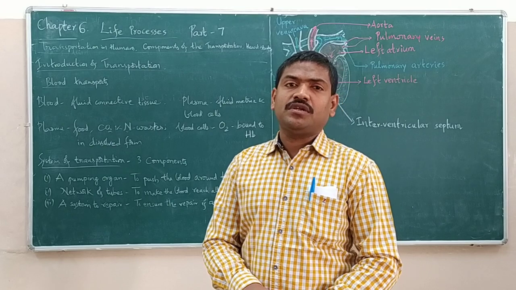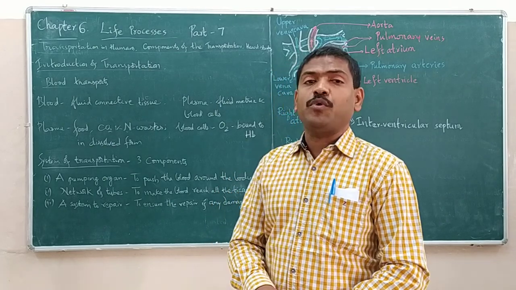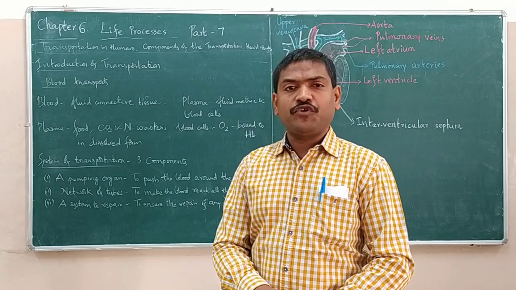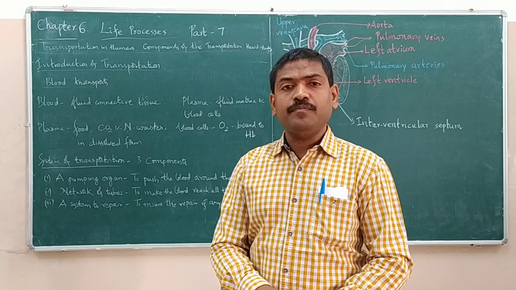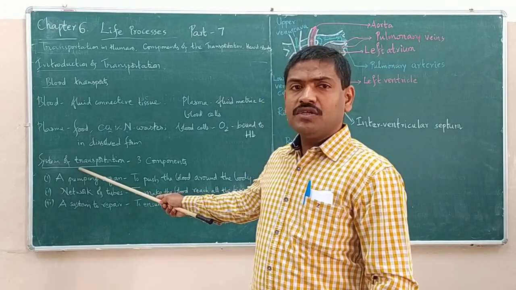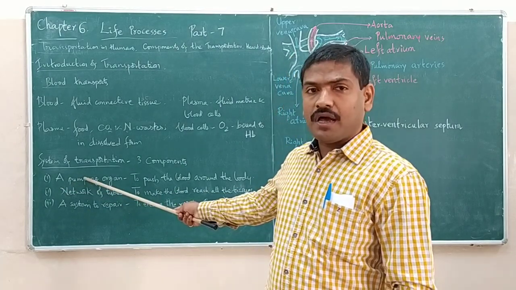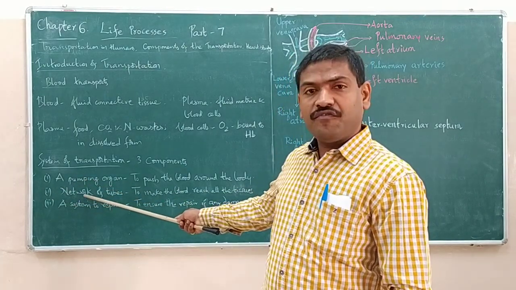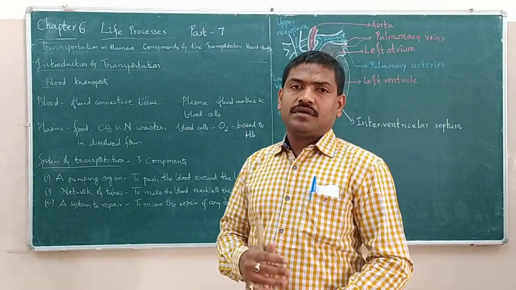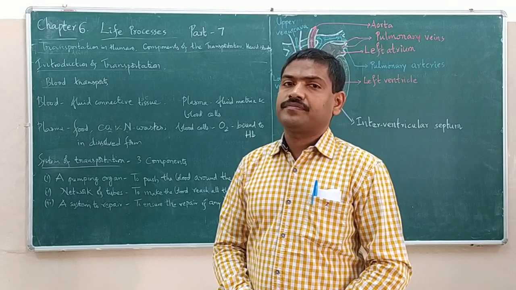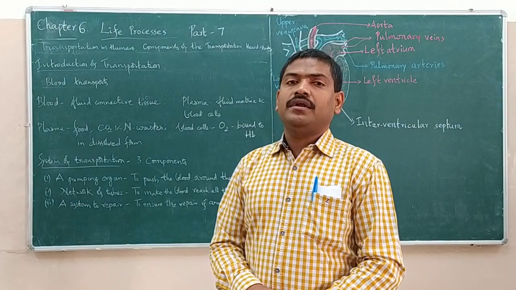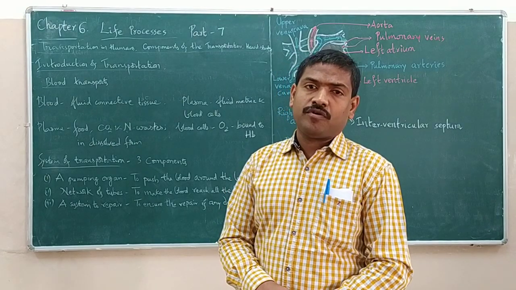So in the transportation of human beings, there are three components: a pumping organ, a network of tubes and a system to repair. The pumping organ is the heart in our body. The heart pumps the blood out so that the blood can reach all parts of our body.